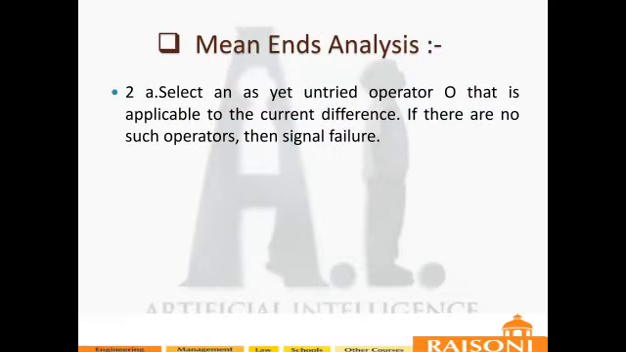A. Select an untried operator which is applicable to the current difference. If there is no such operator, then signal failure. So what are these operators and what are these concepts, which we will discuss in a block world problem? Okay, so what is this concept? First, an untried operator you have to try. If there is no operator, then signal failure.